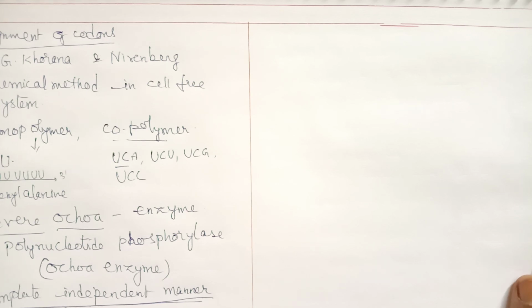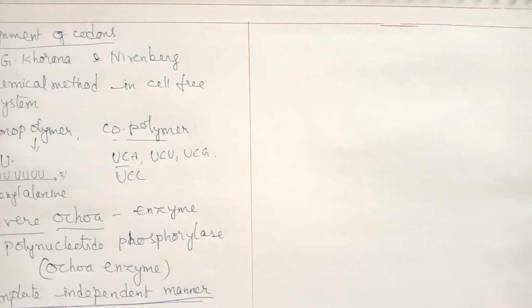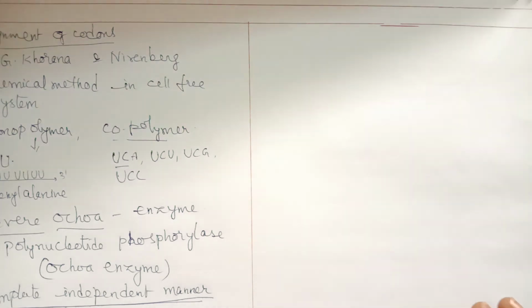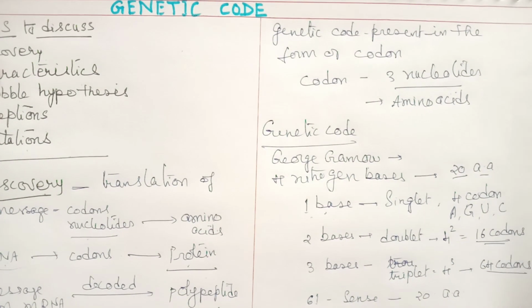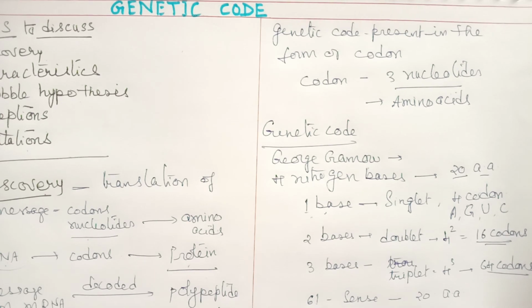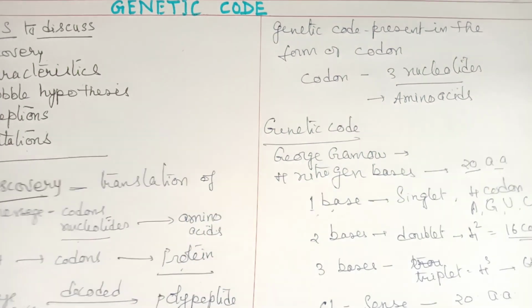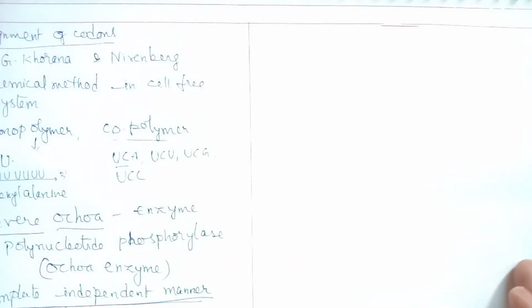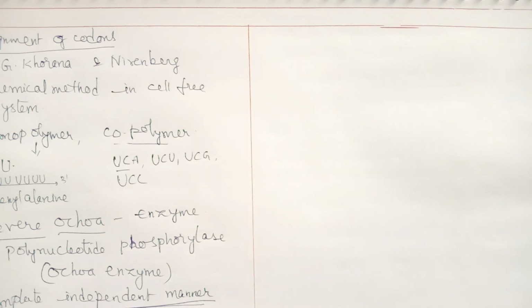So now let us discuss the next part. I have divided the topic earlier into 5 parts. First I started with the introduction part and then the discovery part. We completed the discovery now. Now the second topic I am going to start with is the characteristics of genetic code. Let us understand the characteristics of genetic code.